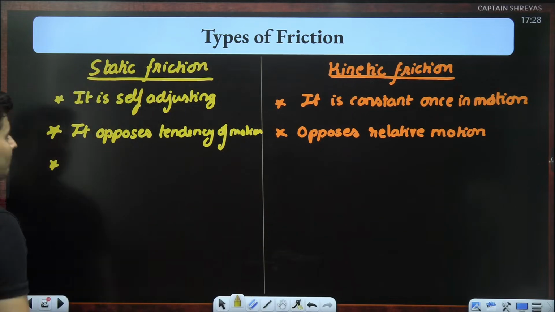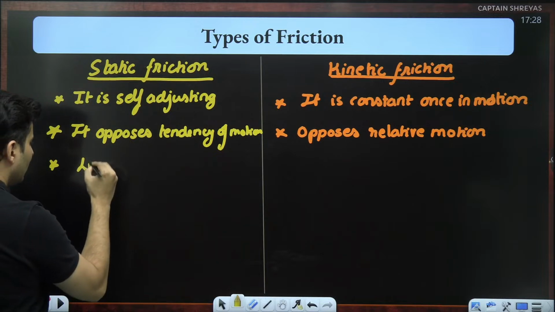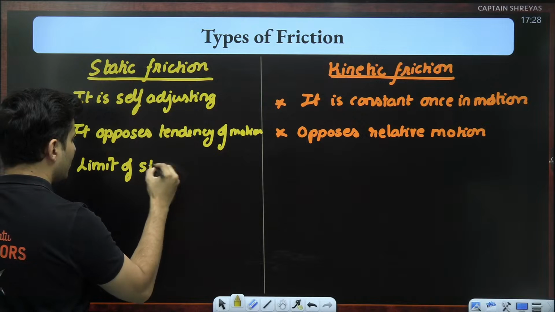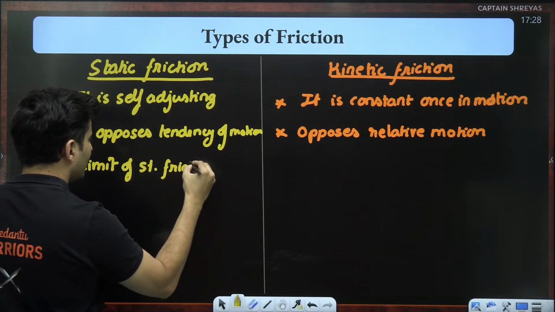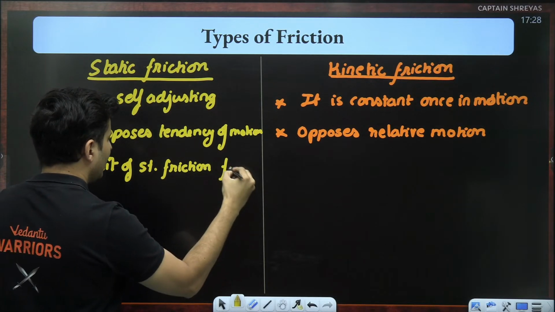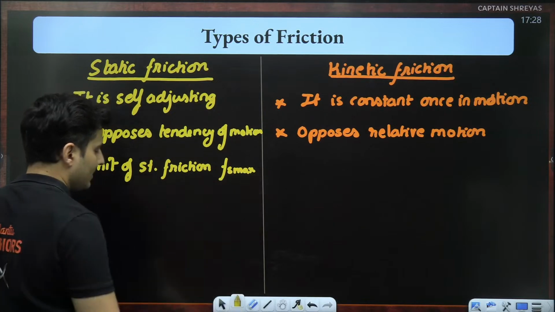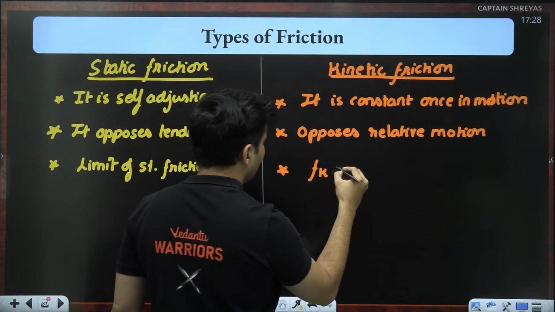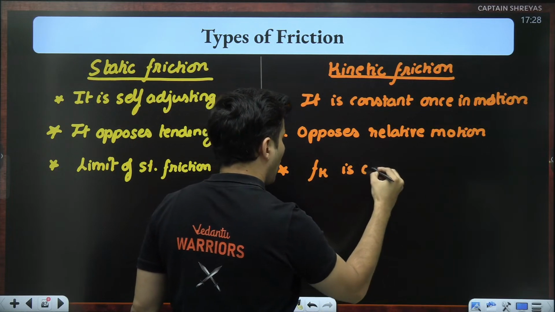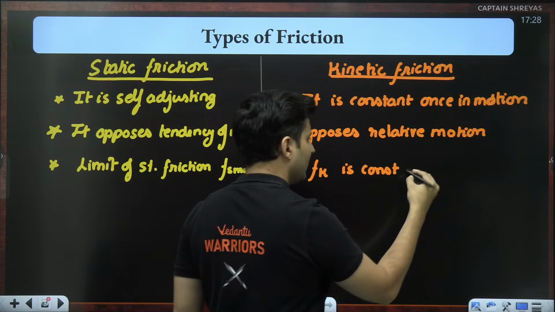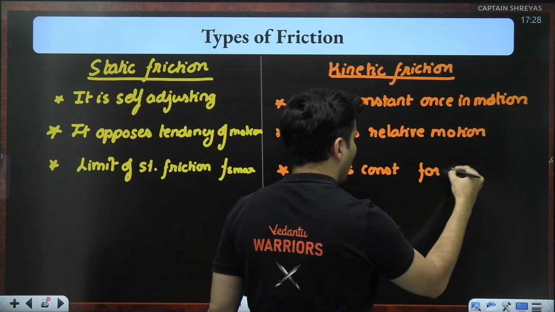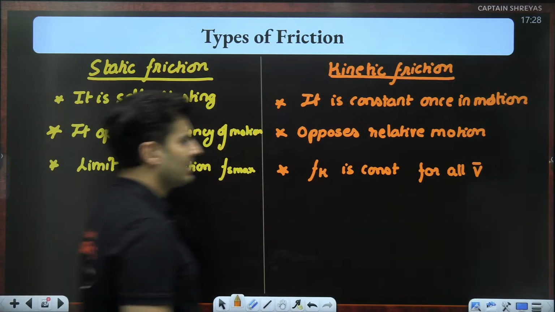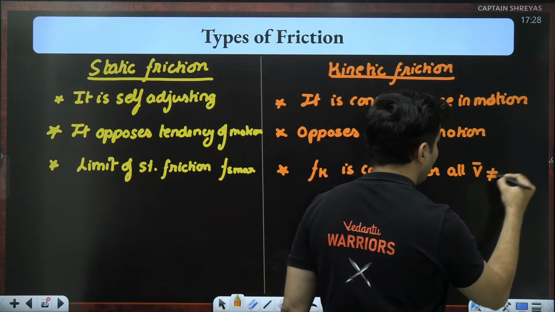Next important thing, there is a limit of the static friction, which is basically called Fs max. In this case, like I said, kinetic friction is constant for all velocities which are not equal to 0.